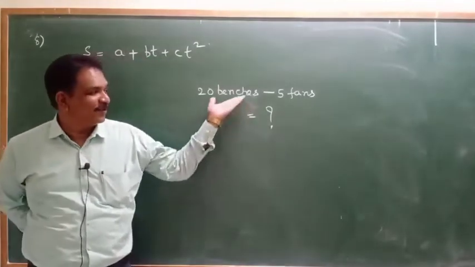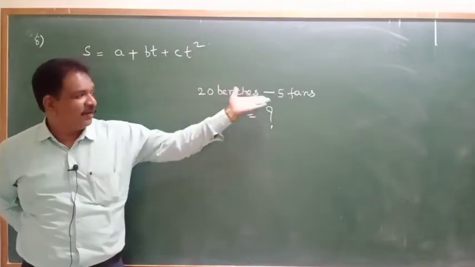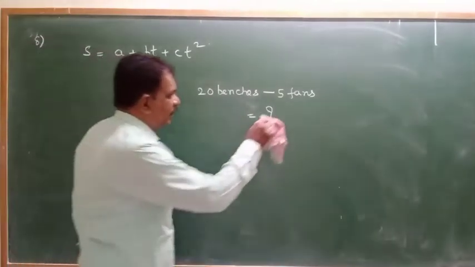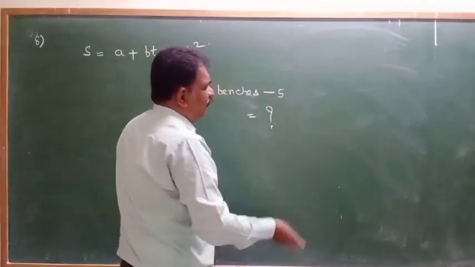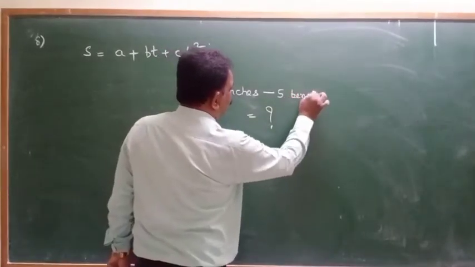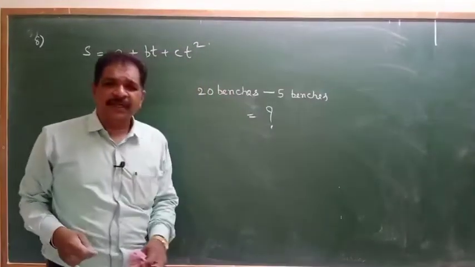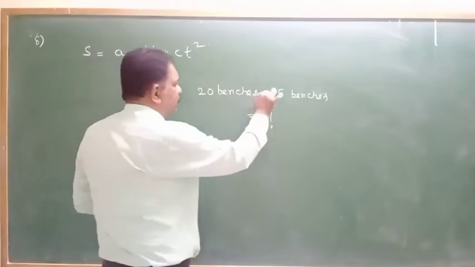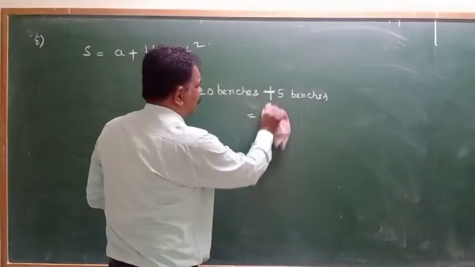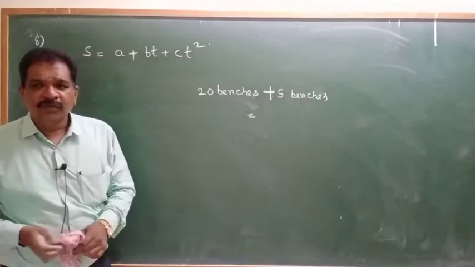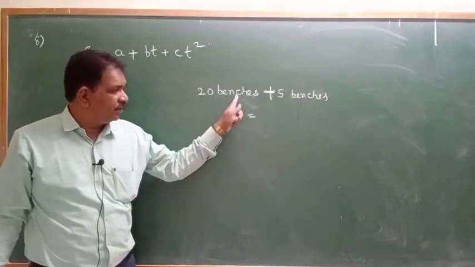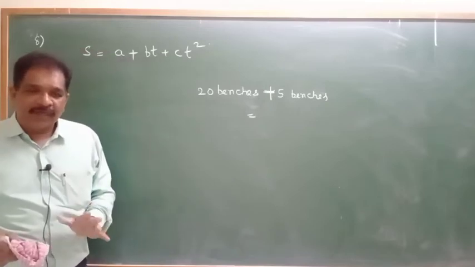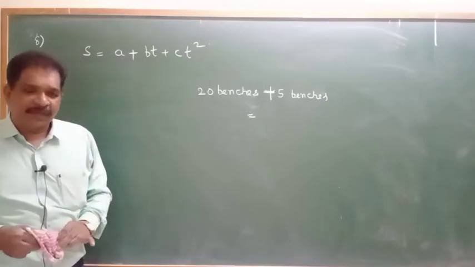We can't subtract because these two are different. Fans are different, benches are different. For example, 20 benches are there. I kept 5 benches outside of the classroom. Now how many benches are there in the classroom? We can say 15. I added 5 benches. How many benches are there? We can say 25. So quantities that have the same units and same dimensions can only be added, can only be subtracted.